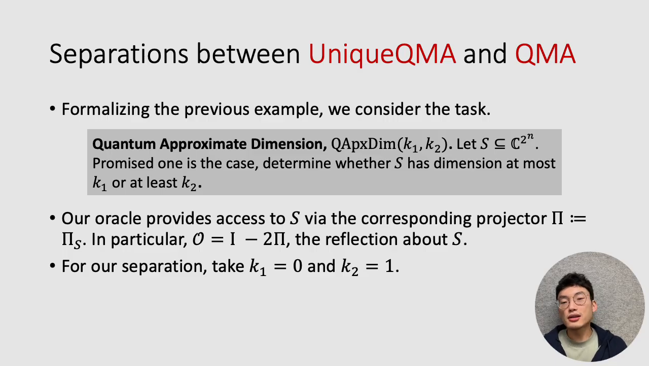Of course, if S is like a classical subspace, so maybe it's spanned by Boolean vectors, then it makes sense to think of access as coming via a classical oracle. But in general, S is just some subspace of C^(2^n).